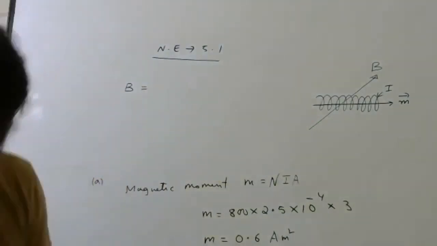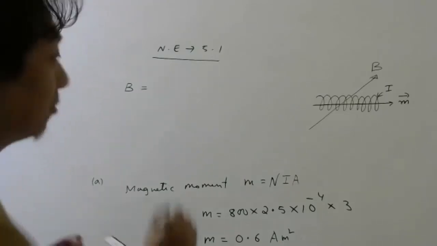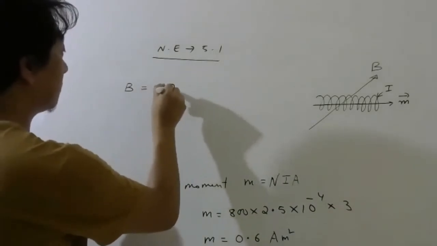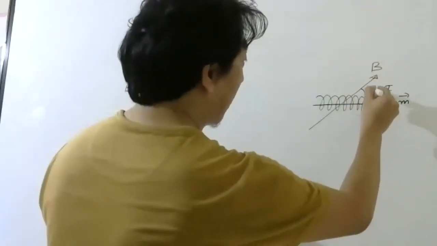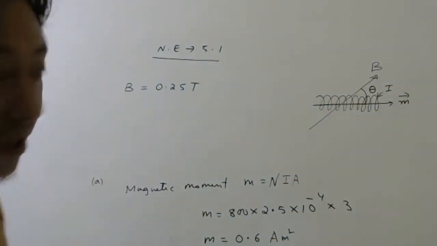How much is the external magnetic field they told? What is the value? 0.25 Tesla. And at what angle they have applied with the axis? 30 degree.